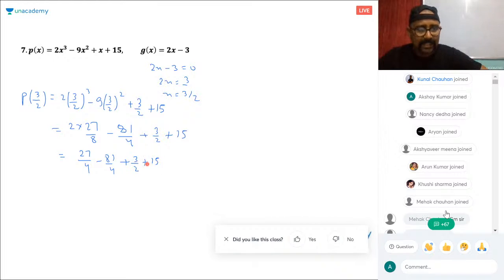I'm taking the LCM. I'm doing steps so that you don't get confused about how I did it. So I have expanded everything: this is cube, this is square, this is 9, and 9 into 9 is 81. The LCM of 4 and 2 is 4, so this is 27 minus 81 plus 6 plus 60. So adding all these, 27 plus 66 is what?